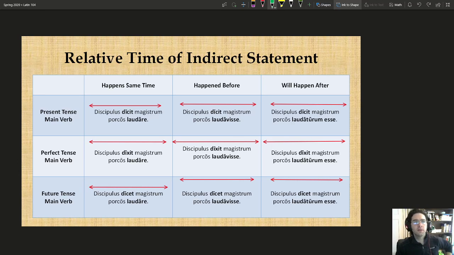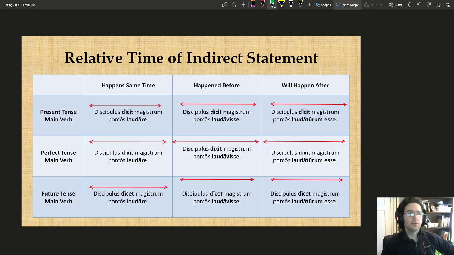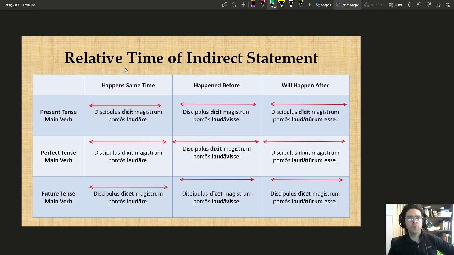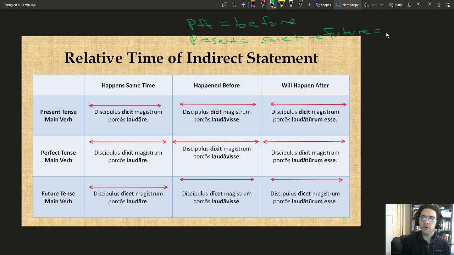Alright, welcome back everyone. In this video, I just want to talk a little bit about what happens with relative time in indirect statement. So we looked at this before with participles, and if you remember, we illustrated it. Our perfect participles occur before the time of the verb. Our present participles occur at the same time, and our future participles occur at a later time or after the time of the main verb.